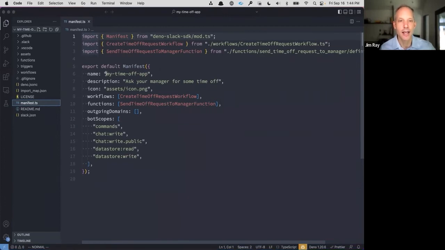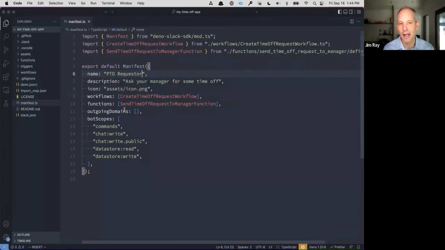Now, if I wanted to change that, so, let's change this to PTO requester, let's say. If I save that, now as soon as I deploy, then the name of my application will change, and we'll see what that looks like here in just a second. And then I define my workflows and my functions here.